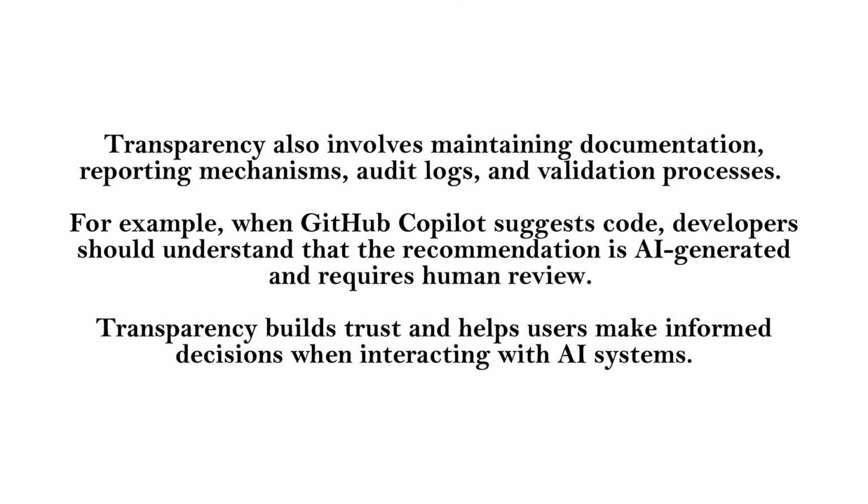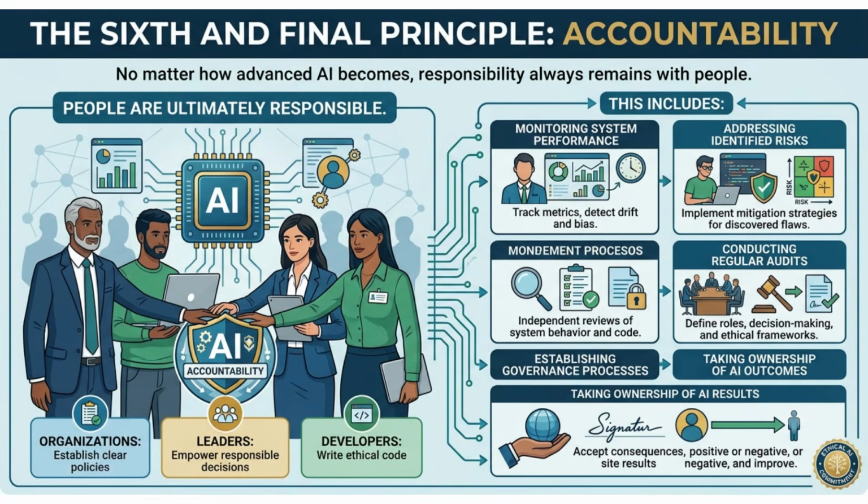For example, when GitHub Copilot suggests code, developers should understand that the recommendation is AI-generated and requires human review. Transparency builds trust and helps users make informed decisions when interacting with AI systems. Principle 6. Accountability. The sixth and final principle is accountability.